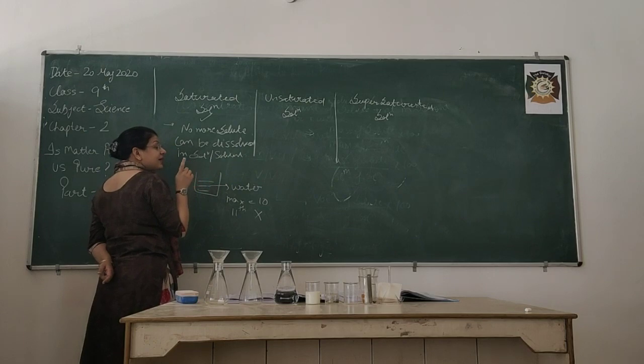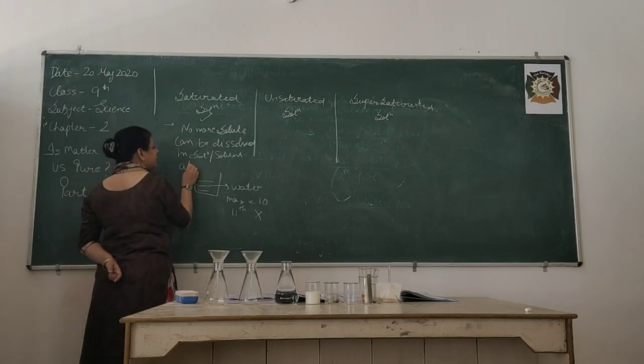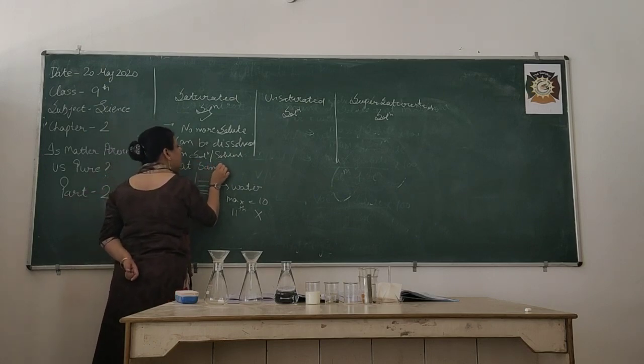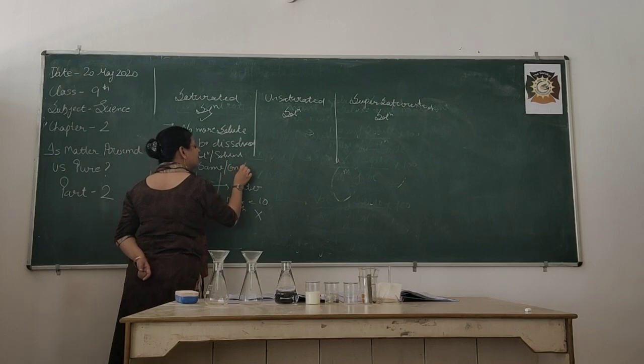But here the key term is at the same, or you can say at constant temperature.